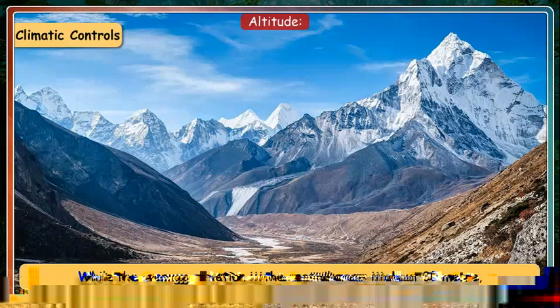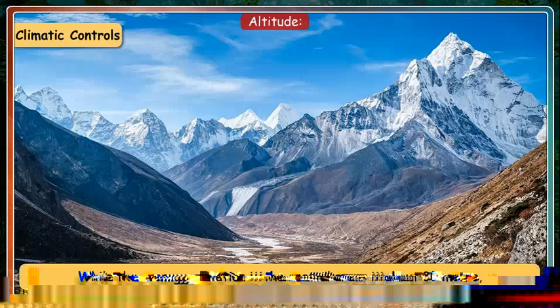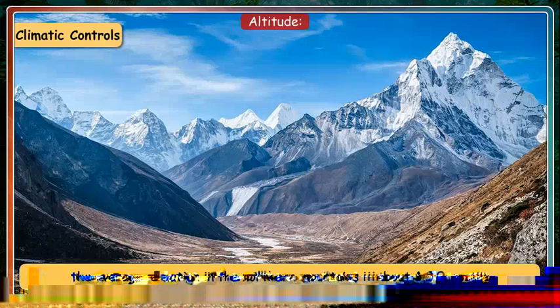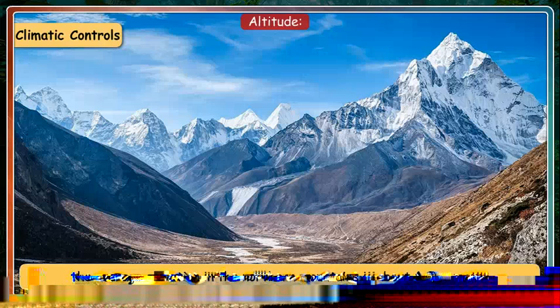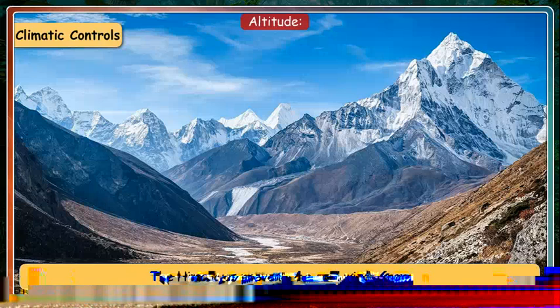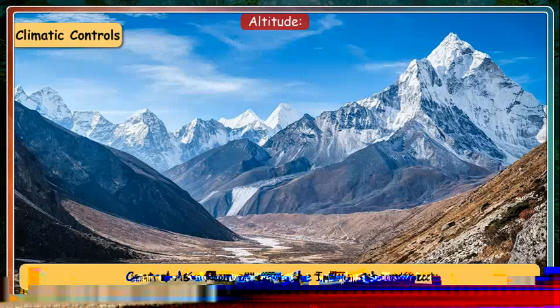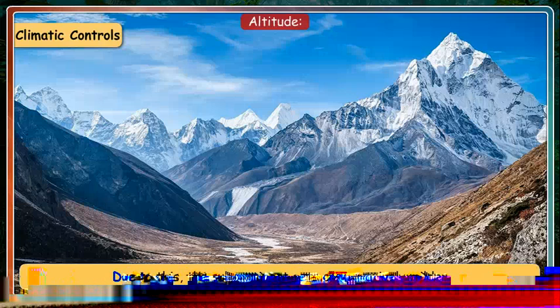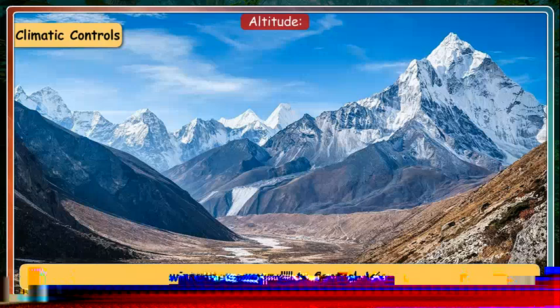Altitude. While the average elevation in the coastal areas is about 30 meters, the average elevation in the northern mountains is about 6,000 meters. The Himalayas prevent the cold winds coming from Central Asia from entering the Indian subcontinent. Due to this, the subcontinent gets comparatively milder winters as compared to Central Asia.